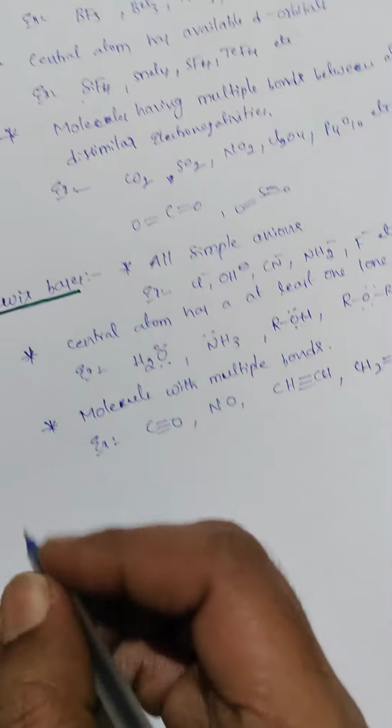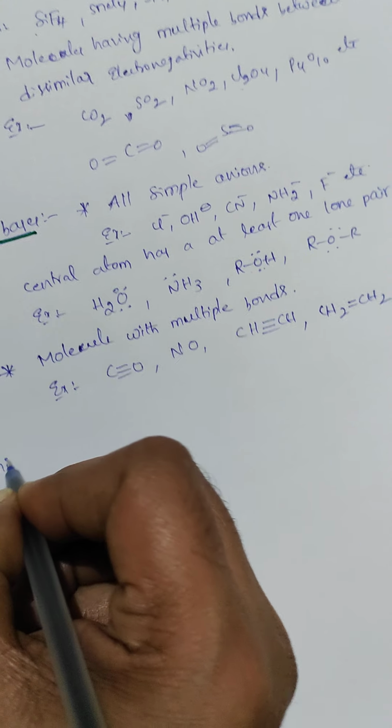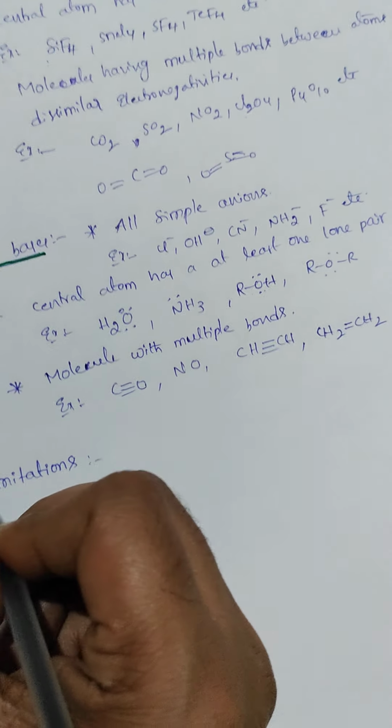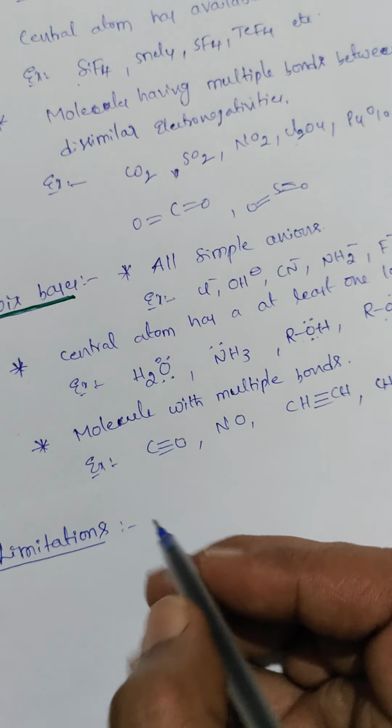Next we are going to discuss the limitations. This is the first limitation.